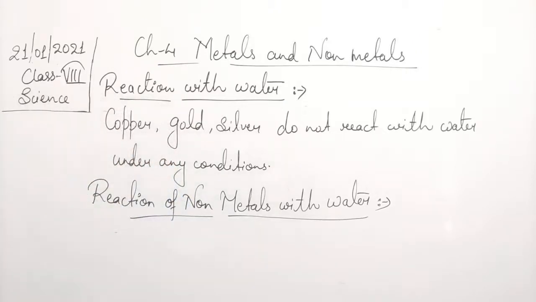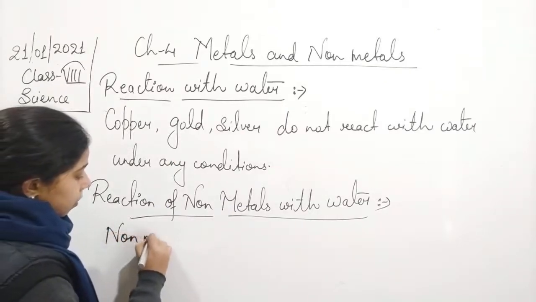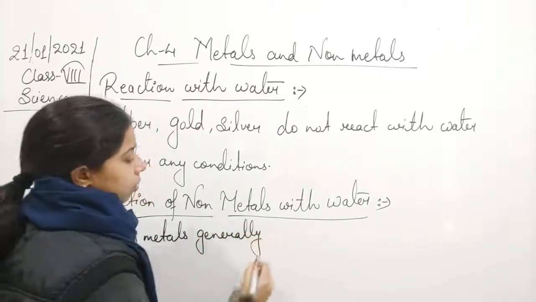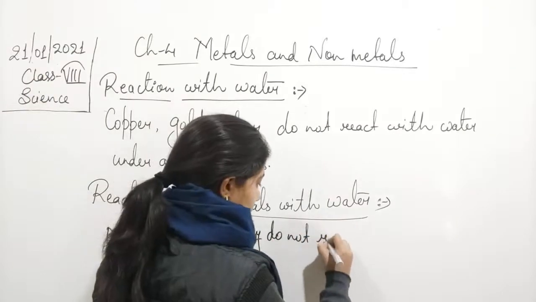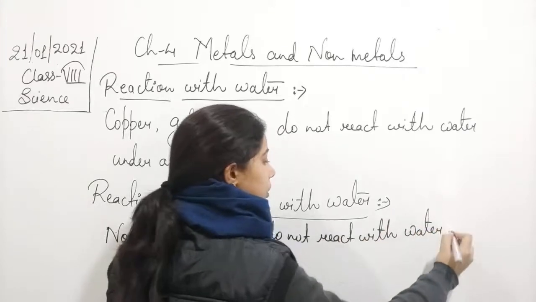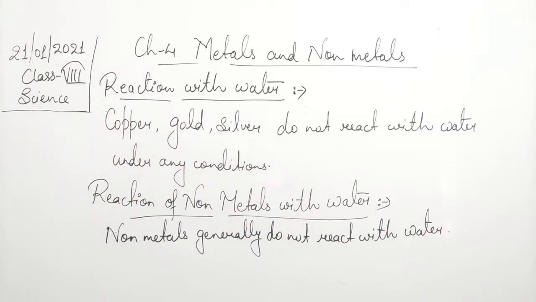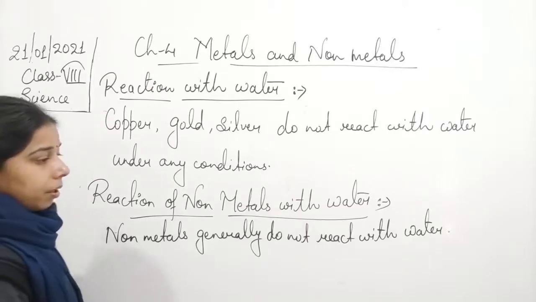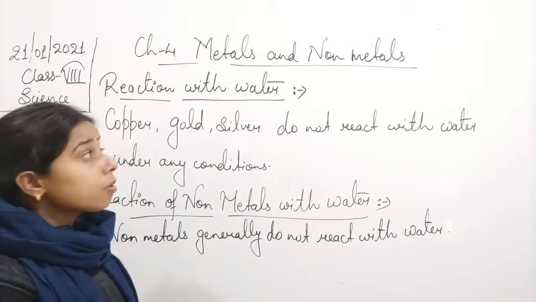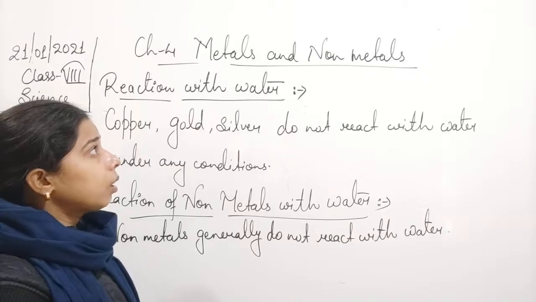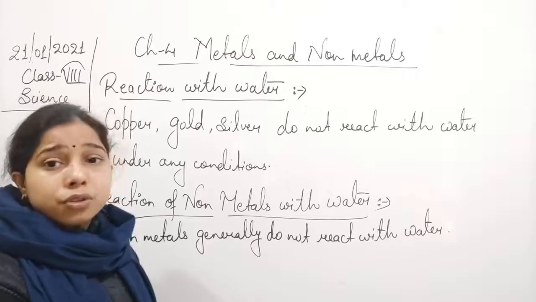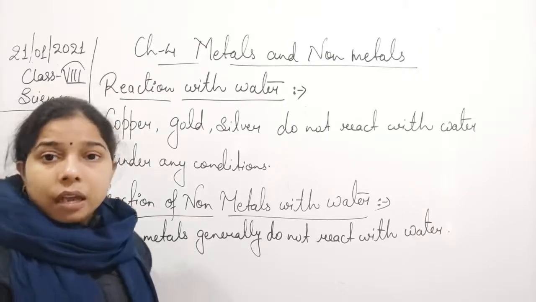So we can write it. Non-metals generally do not react with water. We can take any example, like phosphorus, which does not react with the water. So this was all about what will happen when metals and non-metals react with the water. Now the next one: what kind of reaction will it show when it reacts with the acids.